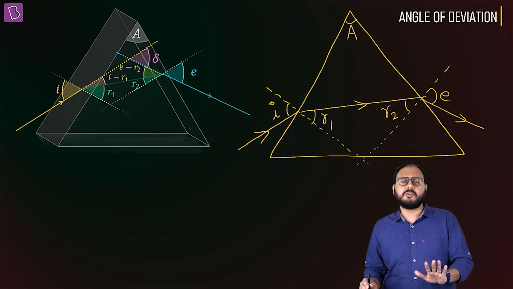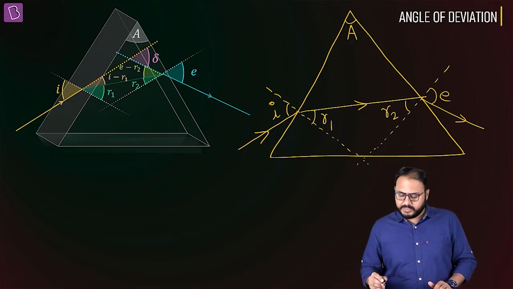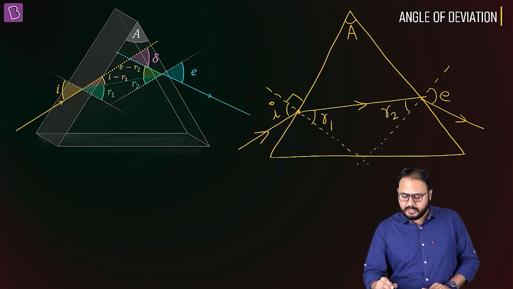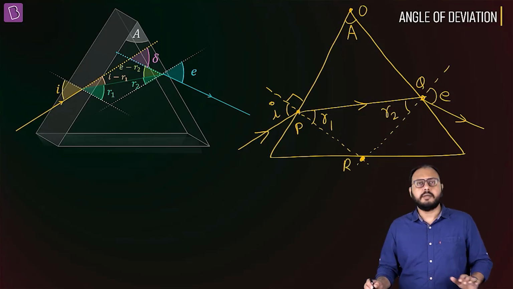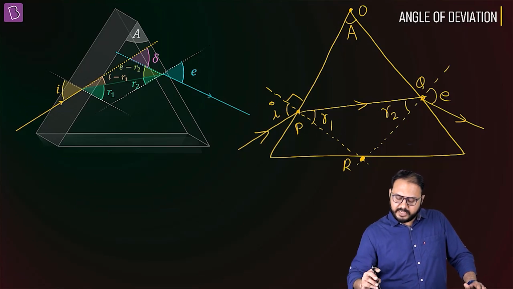Now don't see the full diagram. Is this part clear? Now watch, guys. Is this angle 90? Let this point be P. Let this point be Q, the entry point. Let the apex be O. And let this be R. If this is 90, is this also 90?